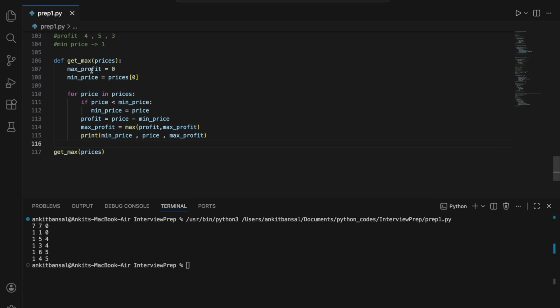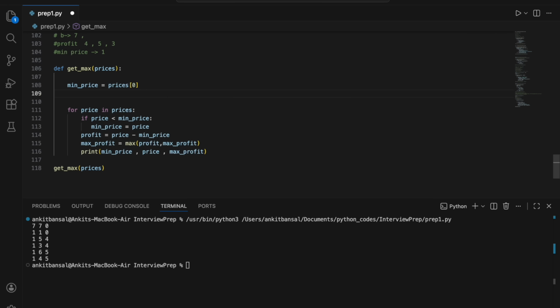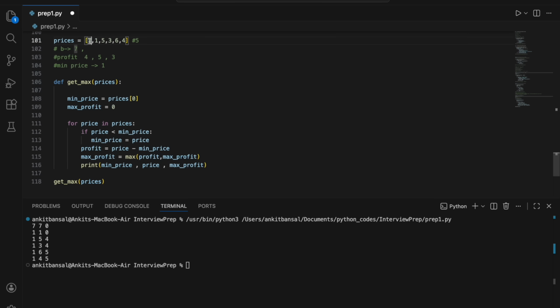So what I am saying, initially the minimum price is this, right? Let me take this here. It will be more intuitive. Okay, so minimum price initially is 7, the first element, right? This is my first element, 7, doesn't matter. And then I have the price. So in the first iteration, price is also 7, so profit will be 0, right? In first iteration, nothing much. What I can max do, I can buy at this price, sell at this price, and profit will be 0.